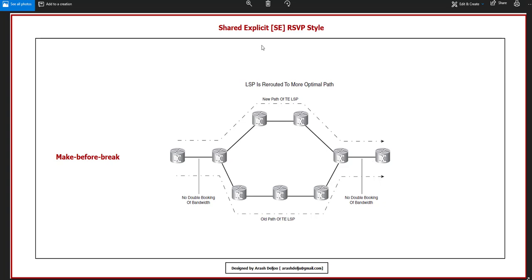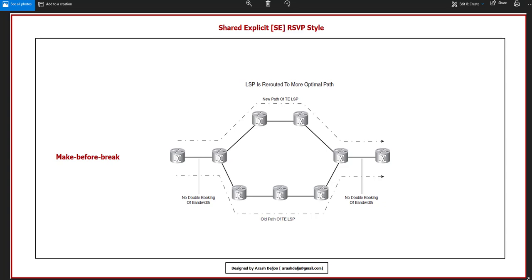Here we can use the shared explicit or SE RSVP style. This is the default behavior. You don't need to configure anything. Let me talk about that. The shared explicit or SE RSVP style that is used for TE ensures that make before break is used. The bandwidth reserved on the link, which might be used by both the old and the new LSP for a particular TE tunnel, is not accounted for twice. So interesting. Once for the old LSP and once for the new LSP.